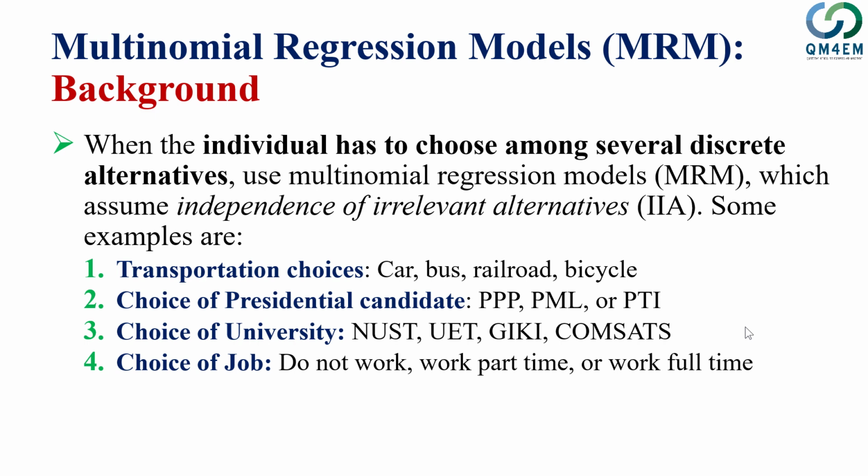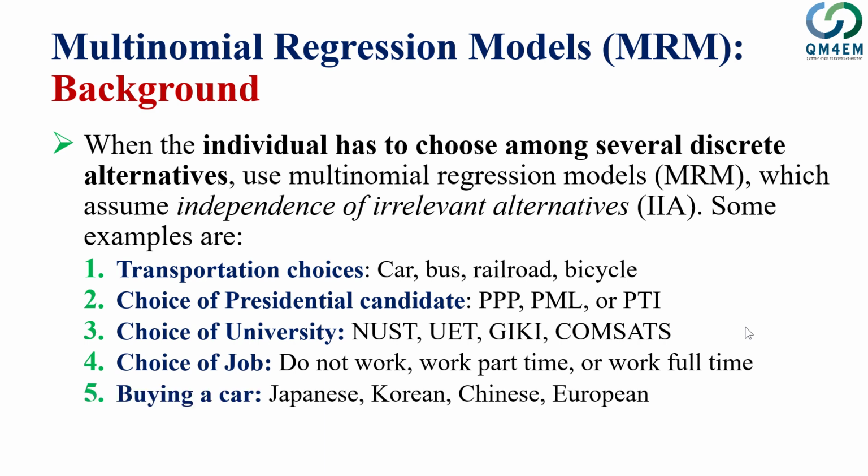Then the choice of job, whether a person works part-time, full-time, or prefers not to work at all, or buying a car, choosing among a number of brands represented by different countries. So these are all choices, and an individual has to choose among these alternatives, and based on his or her level of satisfaction from each choice, selects a particular alternative and goes with it.